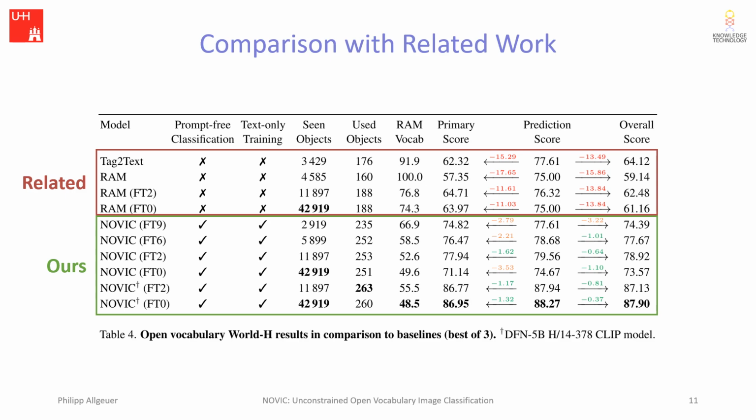So there's a lot to unpack in this table, but most prominently we can see that tag-to-text and RAM have particularly low primary and overall scores relative to their prediction scores. This indicates that a major part of their prediction scores undesirably comes from coarse and secondary predictions, which by contrast is not the case at all for Novik. This results in Novik leading by up to 24% absolute, which is the difference between 64% performance and 88% performance.